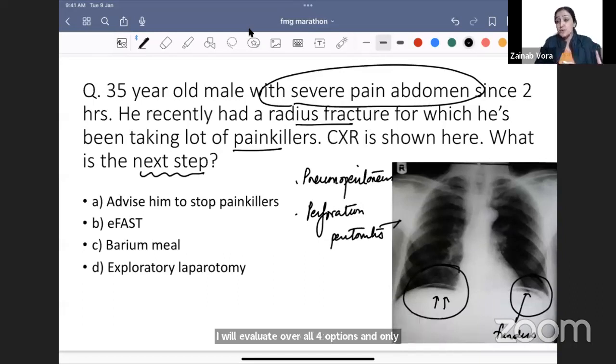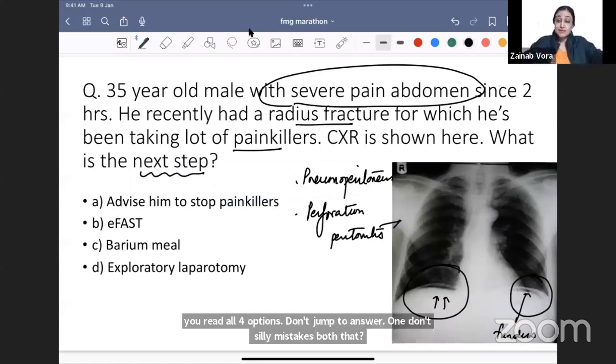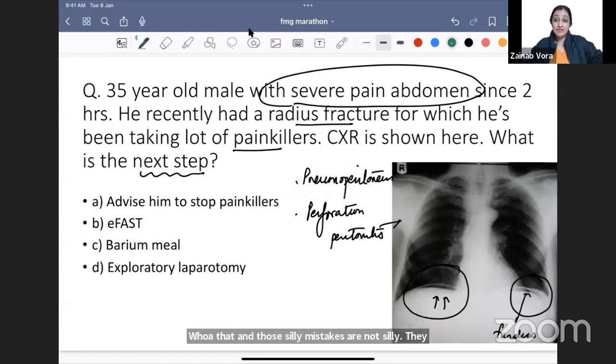This is the most important thing you remember on 20th of Jan, that you read all four options. Don't jump to answer. Otherwise what we call silly mistakes happen. And those silly mistakes are not silly. They are the difference between 145 and 155, which is a very big difference, right? So you have to avoid these silly mistakes. You have to read all four options. There is just no other way.